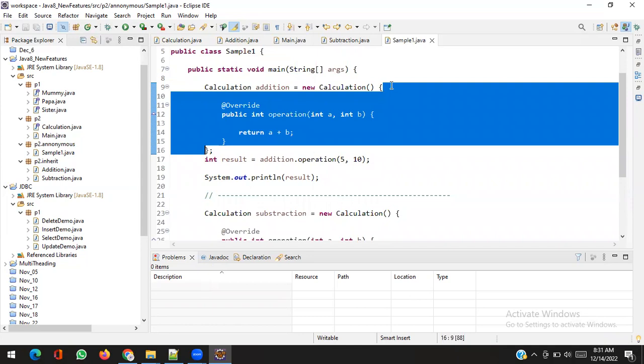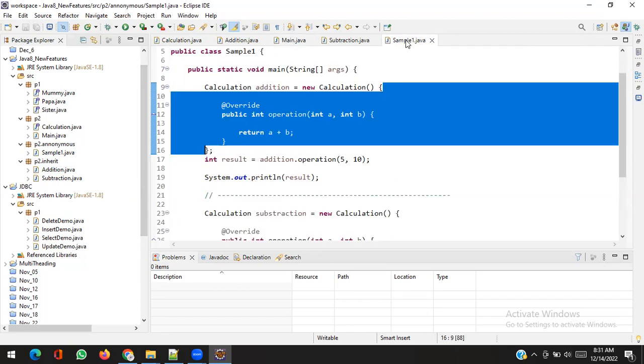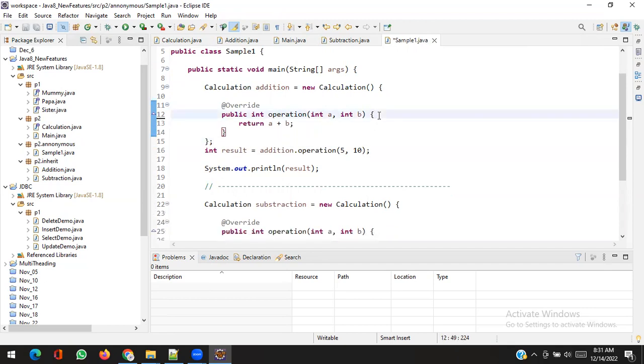Okay. So anonymous class. Here we are trying to create an object of the anonymous class, the class which doesn't have a name. Earlier we had a name. We were going to create an object of the Addition class. But here we are going to create an object of that class, name of that class I don't know, but it should implement something like that. Okay. So again, it's very scary and difficult. Is there any other way?